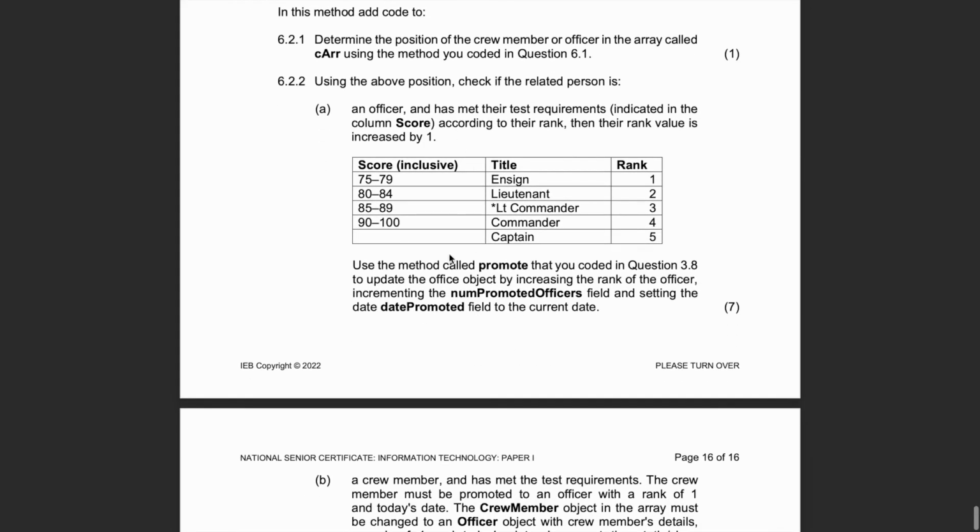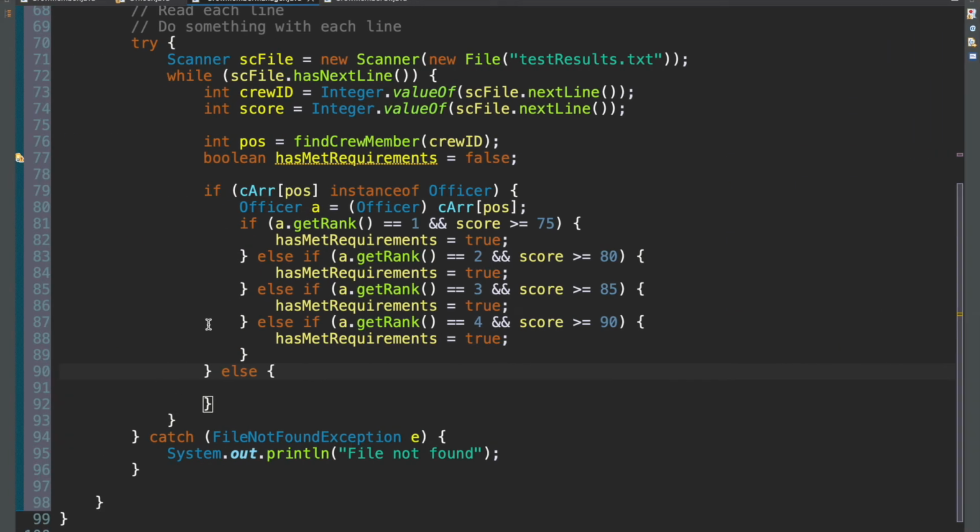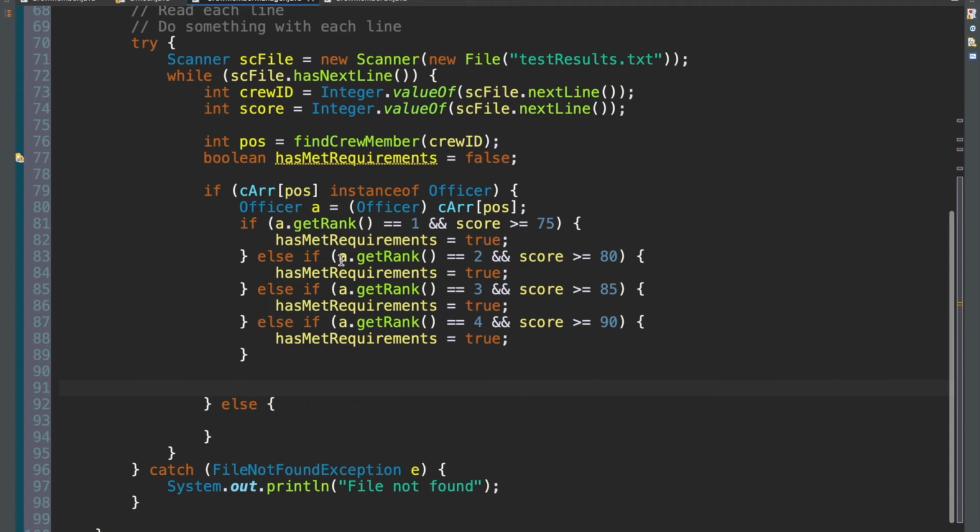So let's continue reading here. Use a method called promote that you coded in question 3.8 to update the officer object by increasing the rank of the officer, incrementing the non-promoted officers field, and setting the date promoted field to the current date. Okay, so we do all of that up here in the case that has met requirements is true, right?